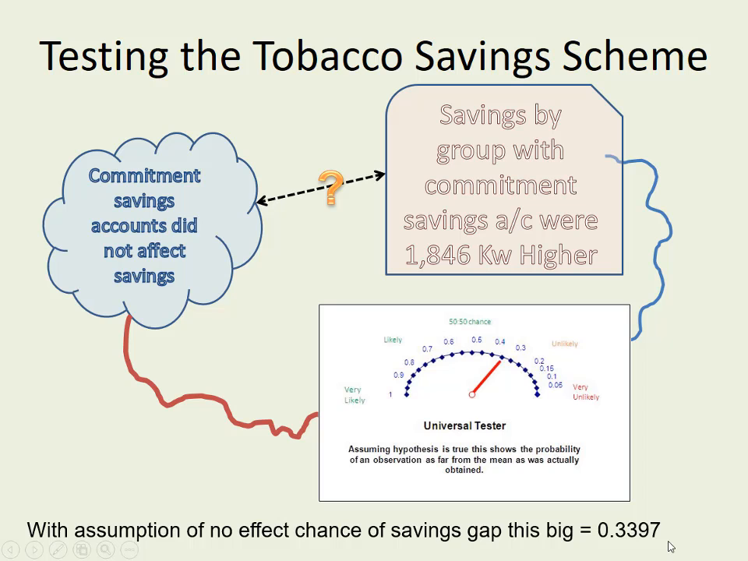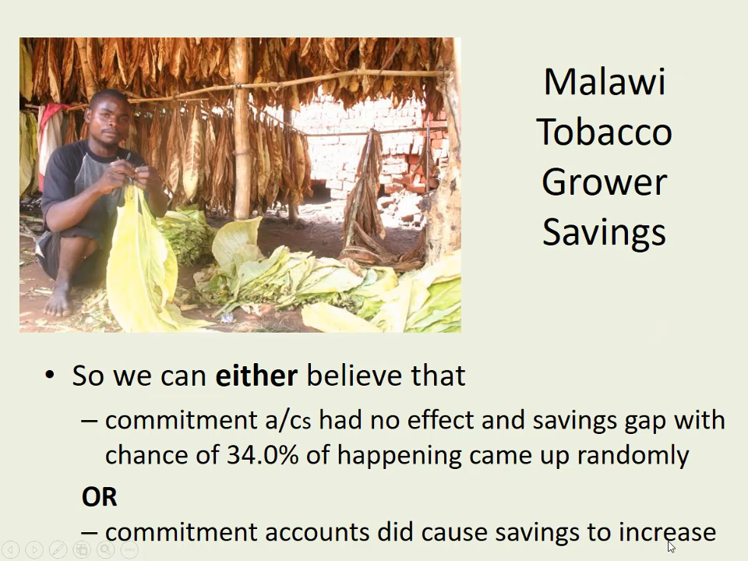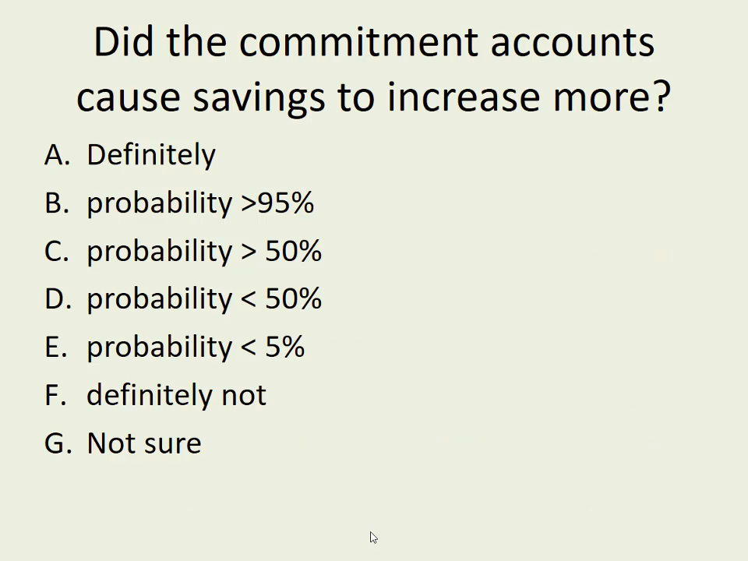33, 34%. So you can either believe that the commitment accounts had no effect and something with a 34% chance of happening came up randomly, or if that's too unlikely for you, you have to believe that commitment accounts did cause savings to increase. So again, please think about this. Pause for a moment.